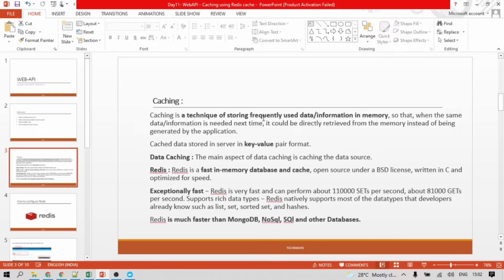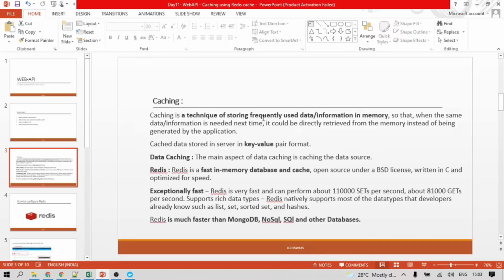So for web APIs, basically we are using data caching. Data caching means we are mostly storing the data in a cache format. The main aspect of data caching is caching the data we are getting from data sources like an Oracle database, from the DL, from the BL, or any third party APIs. Third party APIs could be a Google API.